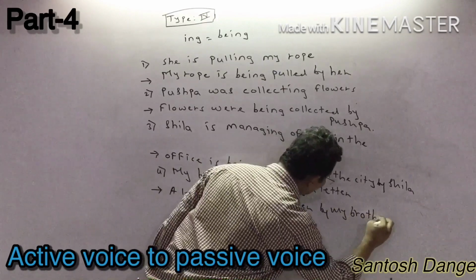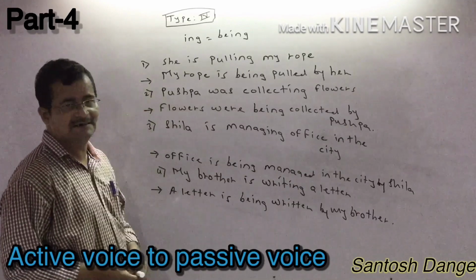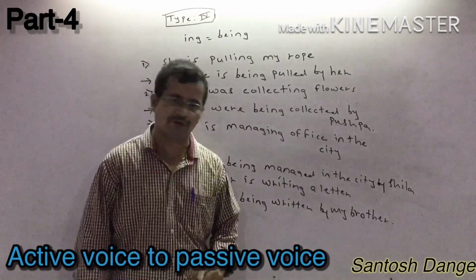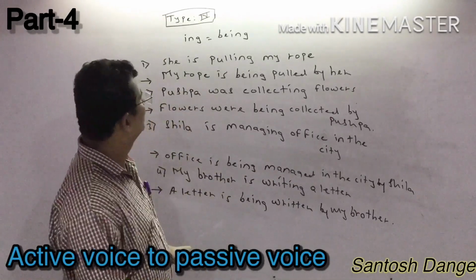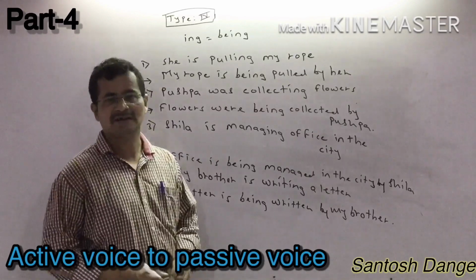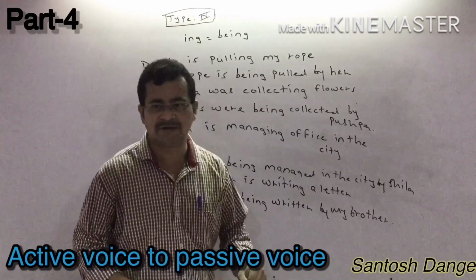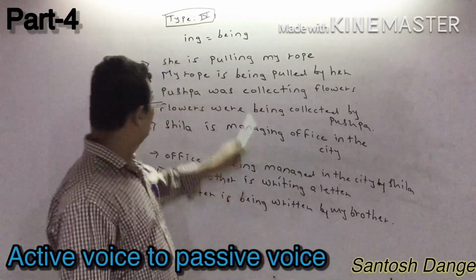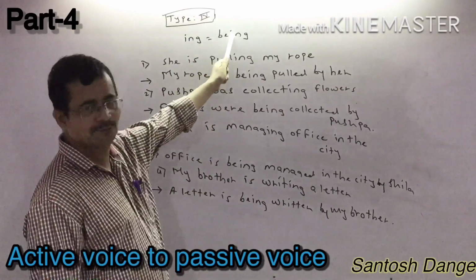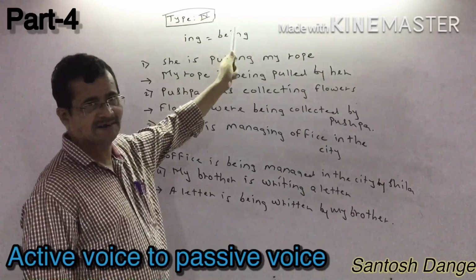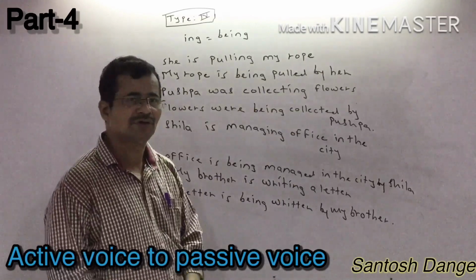Accordingly you write as it is, my brother. So we have seen active voice to passive voice in the four forms. First form, whenever they have given have, and then the auxiliary verb be. Without auxiliary verb, am, is, are, was, were, and when ing is given, you have to write be. Okay. Now after that we have to start what? Passive to active.